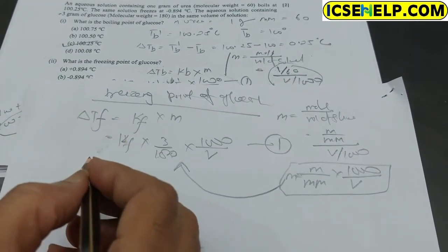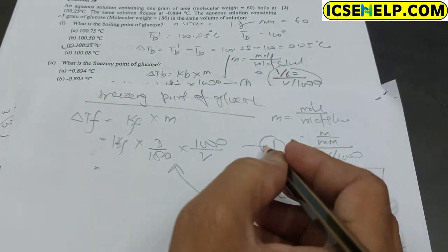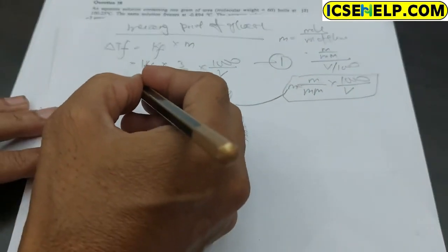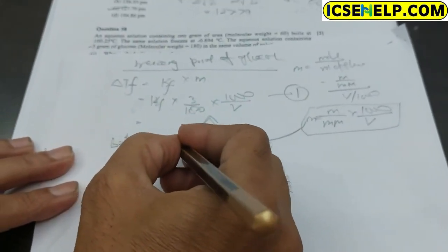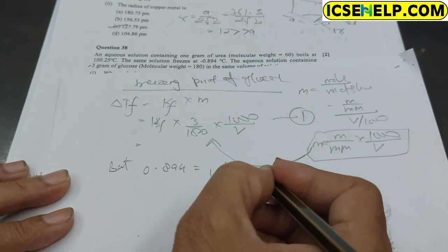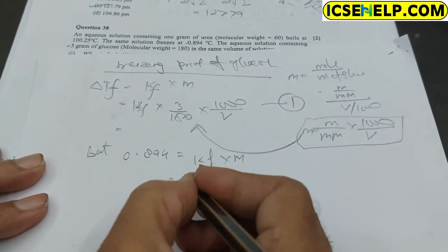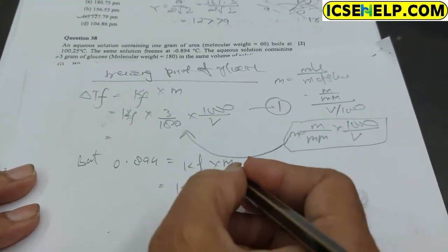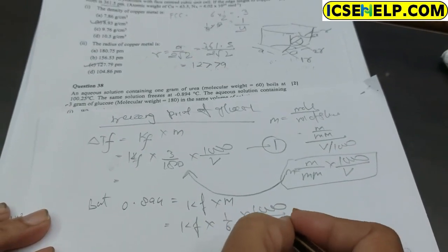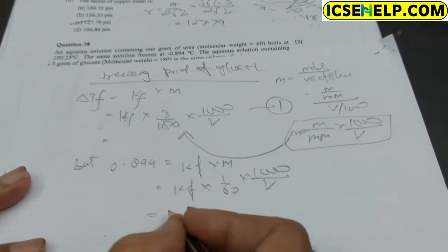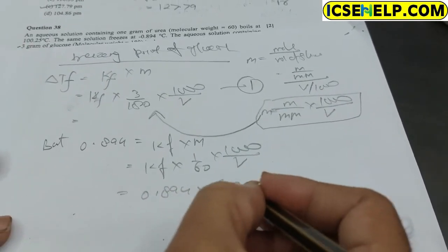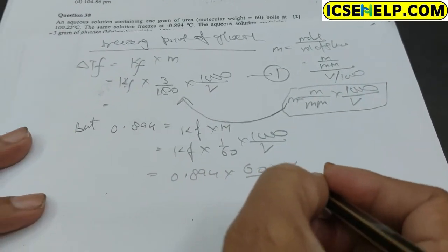So delta, it is the equation 1, but 0.894 of Kf into m is equal to Kf into 1 upon 60 into 1000 upon V. Putting the value, 0.894 into 60 into V upon 1000.